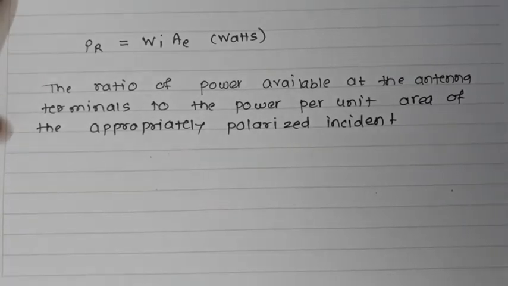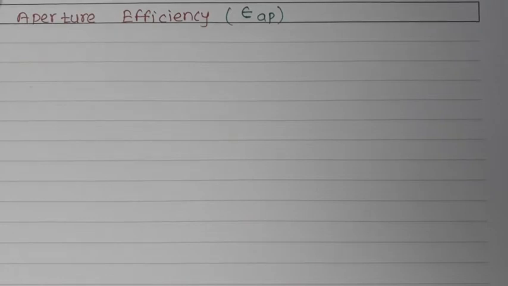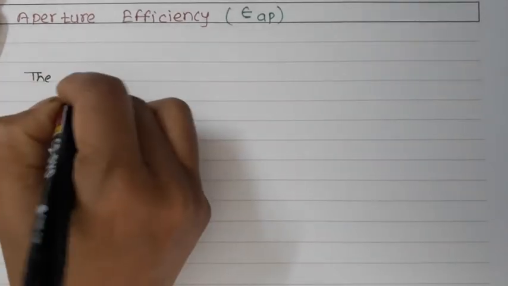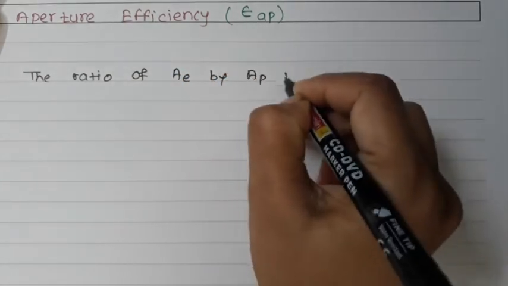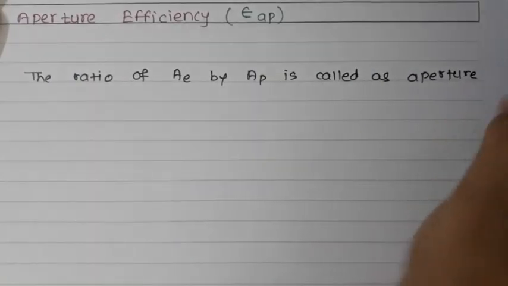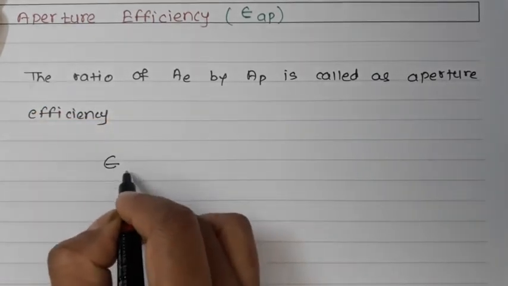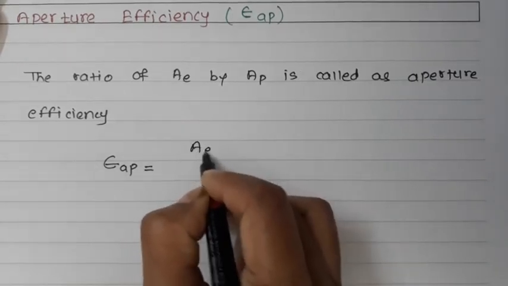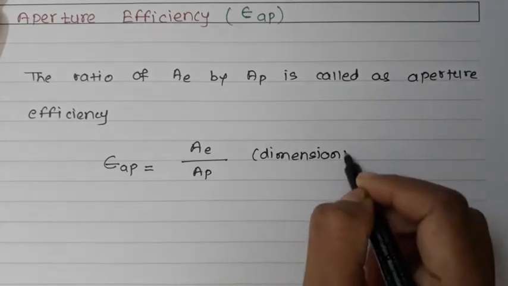Next is the aperture efficiency. How are we going to find the aperture efficiency? The ratio of Ae by Ap is called the aperture efficiency. Mathematically, it is given by epsilon_ap equal to Ae by Ap, and as this is a ratio, this quantity is dimensionless.